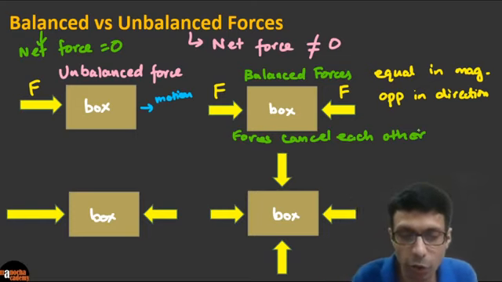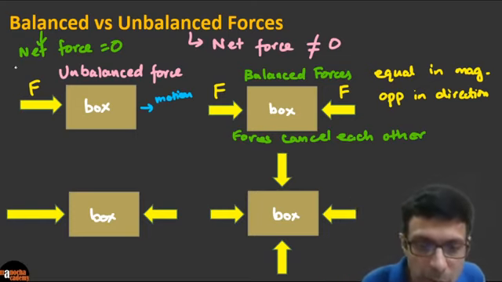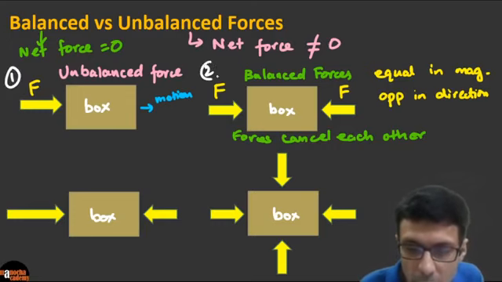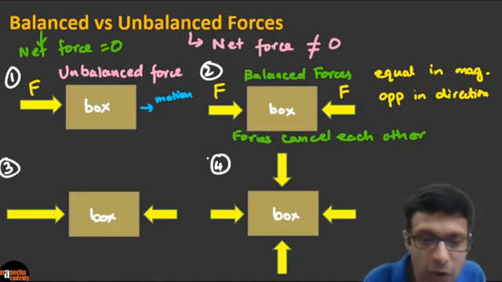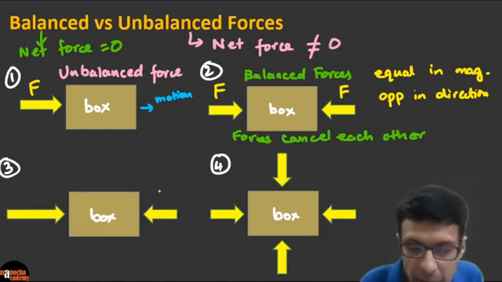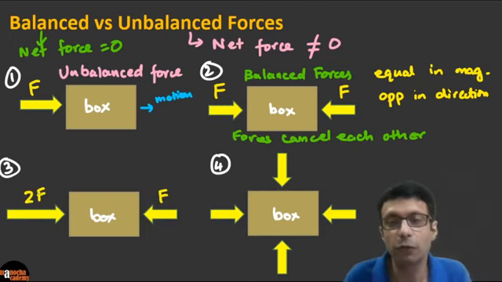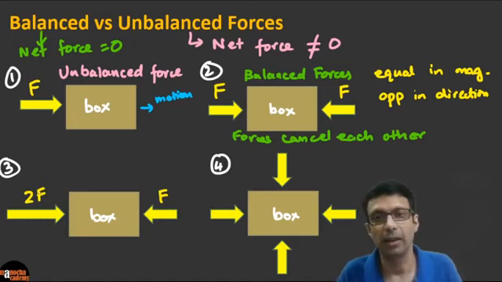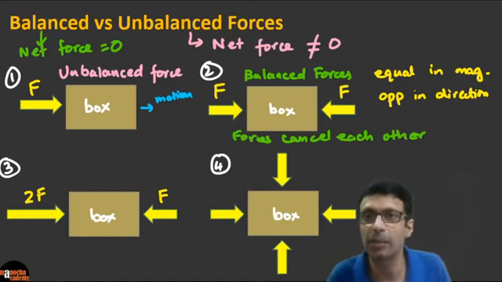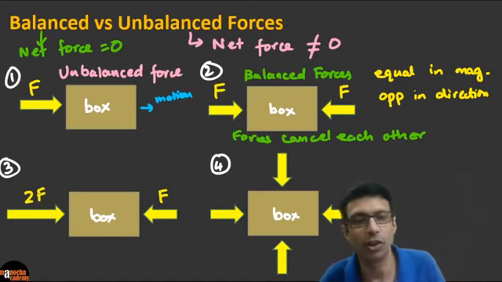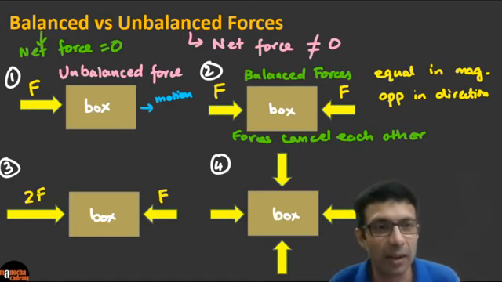Now I want you to look at the third picture here. This was picture number 1, 2. Let's look at the third, and then we look at the fourth one. In the third picture, can you see? Let's say this force is denoted by F, and this is double the force, 2F, on the box. So we have two forces here. Can you tell me, in the third picture, is it balanced or unbalanced? Please apply the concept. Is the net force 0 or non-zero?